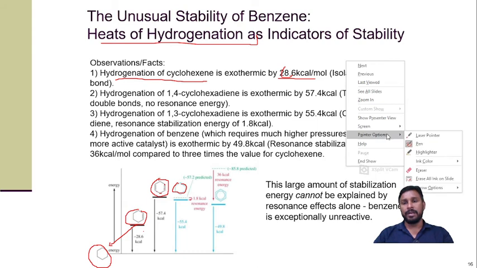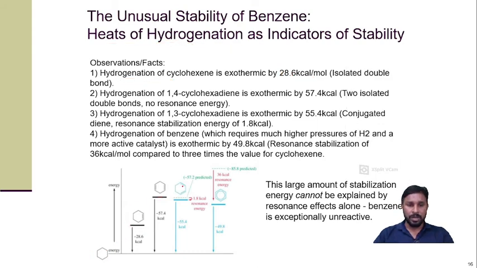And if we draw the other form, this one is called 1,3 cyclohexadiene: 1, 2 and 3, with one upper double bond. So the common structure is 1,3 or 1,4 cyclohexadiene. If there is one double bond, then there is a release of energy of around 28.6.